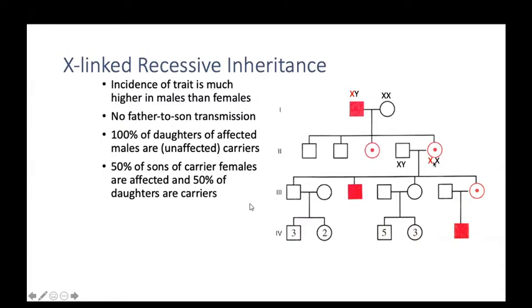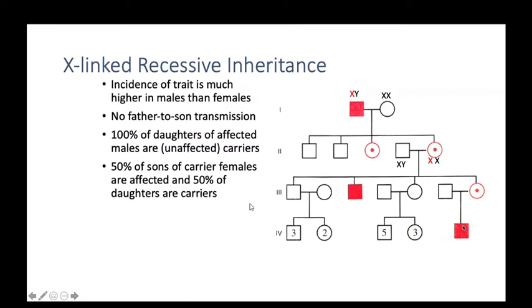So here 50% are affected and 50% are unaffected. What will happen? Males are 50% affected, and females become carriers. I want to say this: 50% of sons have the X chromosome from mother, that's why they are affected, and the females have one X chromosome from mother and one X chromosome from father, so she becomes a carrier. If this carrier female marries an unaffected male again, the male is again affected. This is an X-linked recessive disorder.